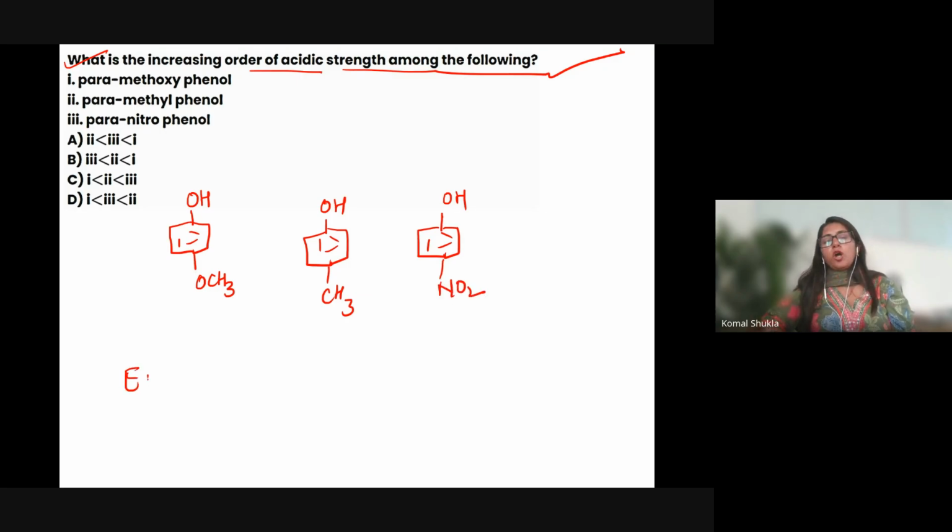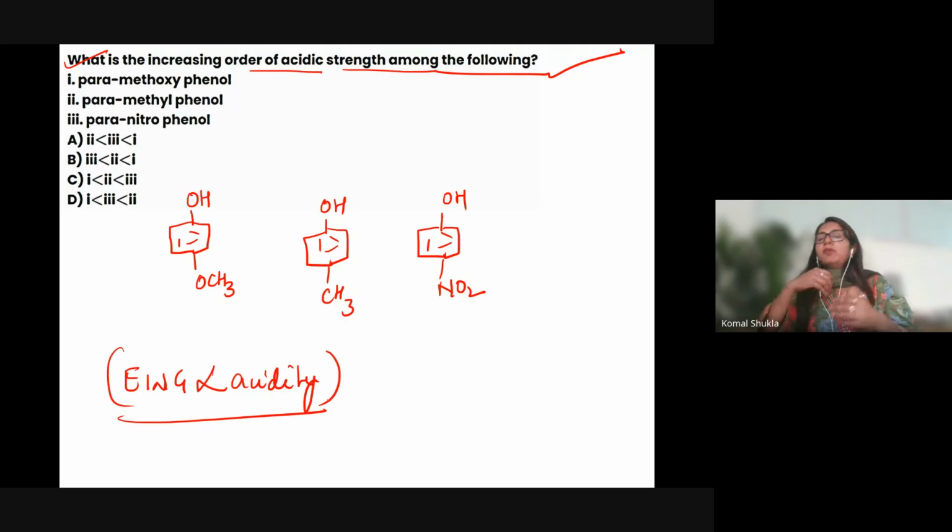See, an electron withdrawing group increases acidity, it is directly proportional. You can tell me what is the correct answer. This is very, very easy. An electron withdrawing group increases the acidity. An electron donating group will be inversely proportional to acidity.